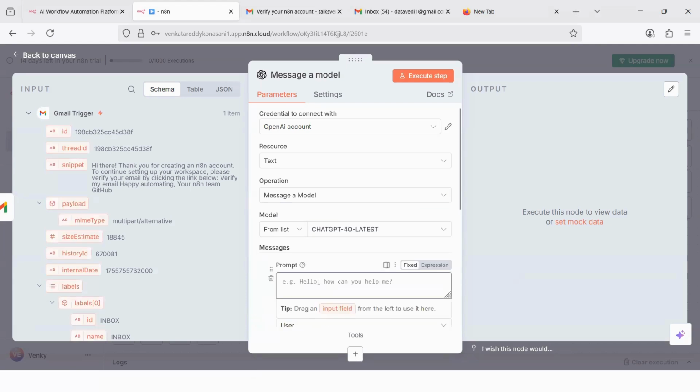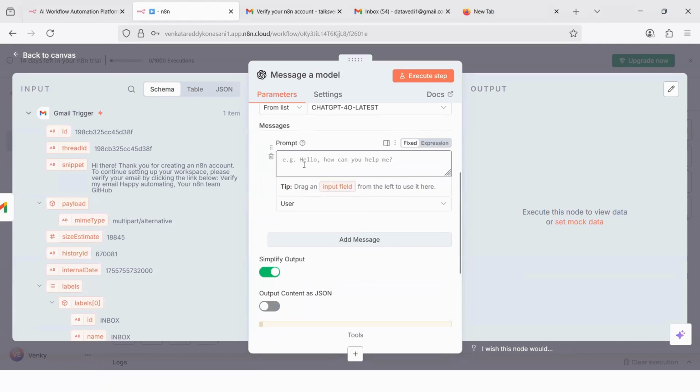And then you have to give a prompt here. This is where your whole AI is working. So you're going to say, hello, you are a helpful assistant. Okay. Read and understand the email and reply to the email in a professional tone.